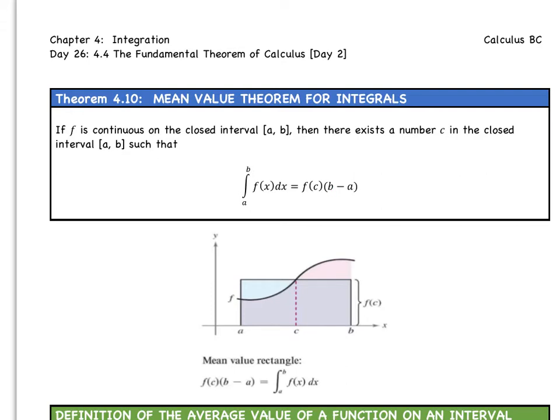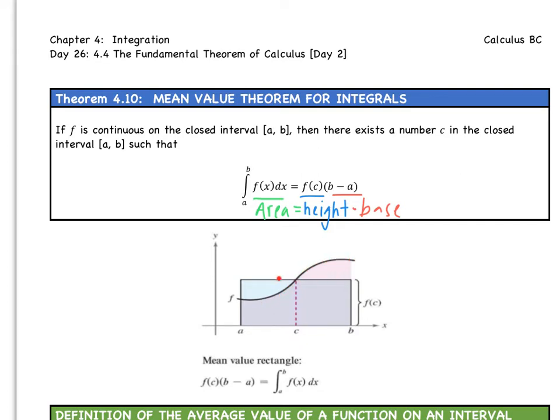So we can think of this as our area, and that's equal to the height of our rectangle times the base.